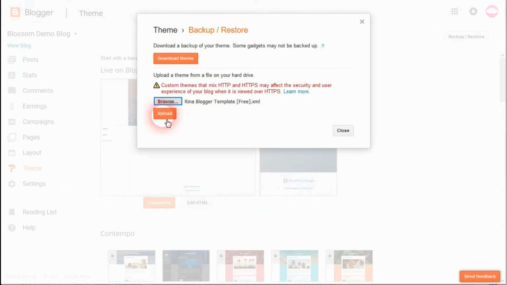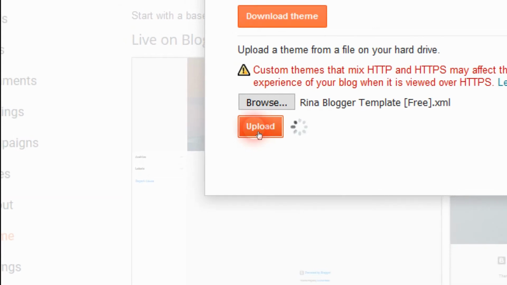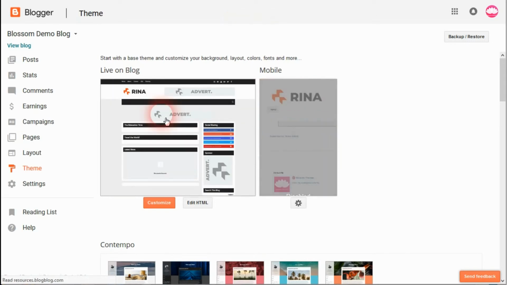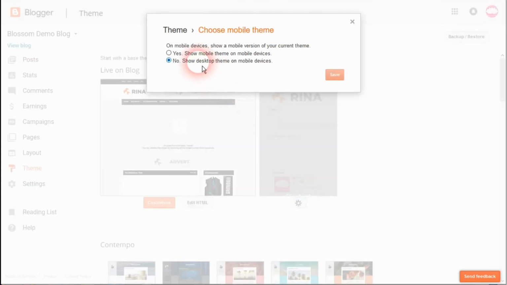Now click on the Upload button and wait until it finishes uploading. Once it finishes uploading, you will see the preview change. Now click on the Gear button next to the Edit HTML button. Now select the option No, Show Desktop Theme on mobile devices, and click on Save.